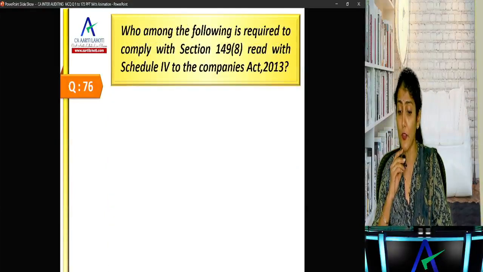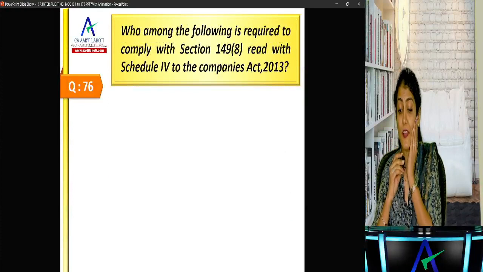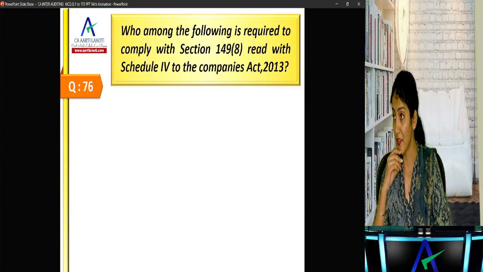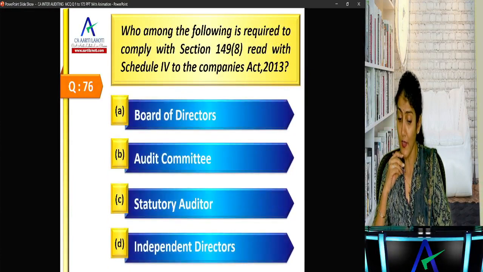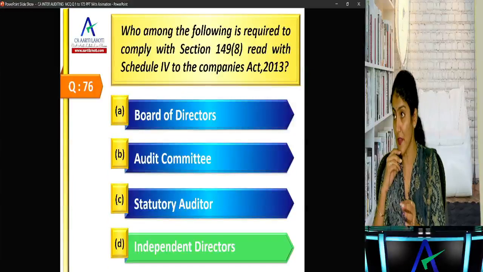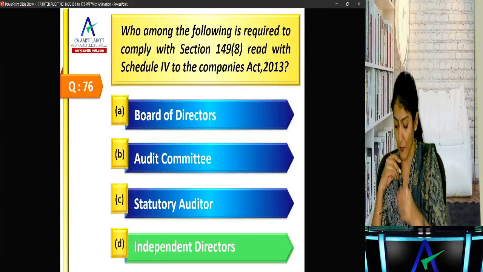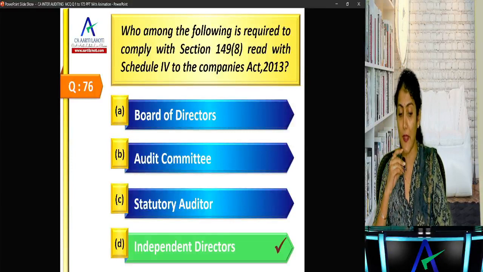Okay, who among the following is required to comply with section 149? What is section 149? Company law, schedule 4 of company law, independent directors, right? So it's regarding what we saw yesterday on the IFC, who is responsible for the IFC. So 149 is regarding the independent directors.